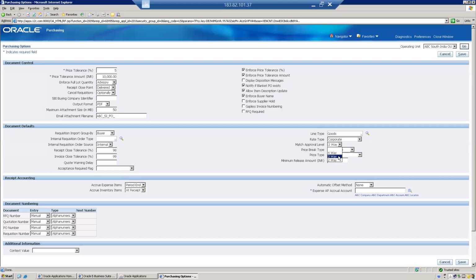If it is three-way, the invoice quantity has to match with PO quantity and receiving quantity. Here, what will happen? Only PO. If you do not do the receiving activity, you can still match the PO, and you can proceed for payment to the supplier. You don't have much control here, right? But here we have a control.